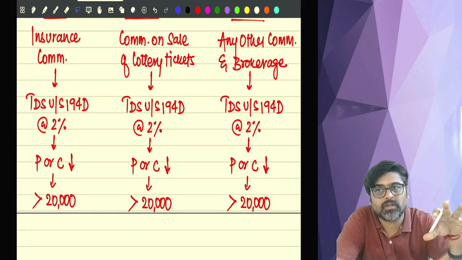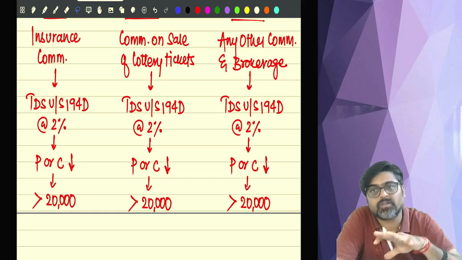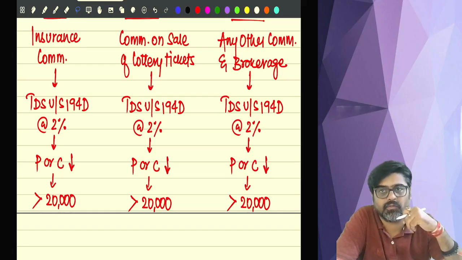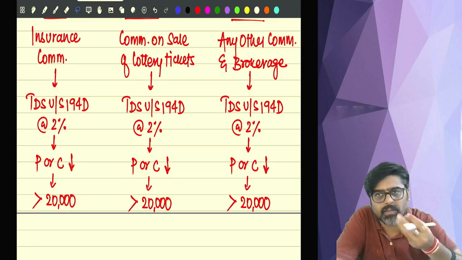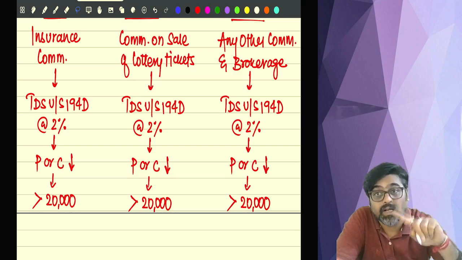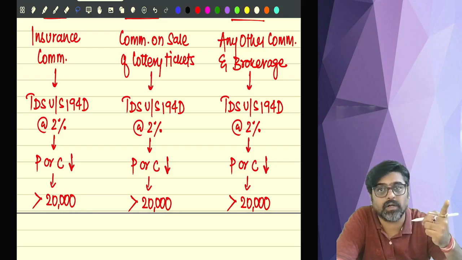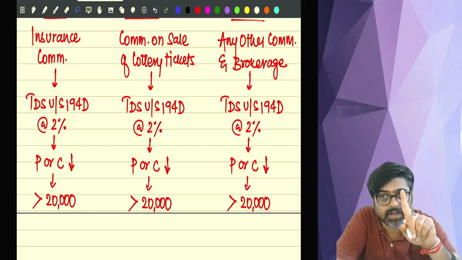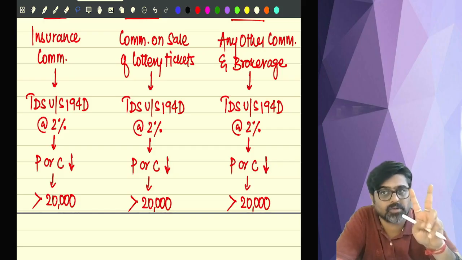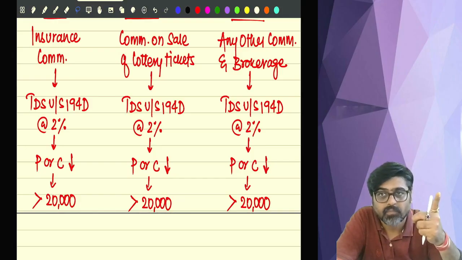So these brokers will place the buying calls, selling calls on the stock exchange on our behalf. For that they charge commission from us. So that commission which is paid to these brokers for sale of shares and securities, on that commission also there is no TDS under section 194H. So you have to remember these two exceptions. Commission paid to BSNL MTNL franchisees, on that commission also there will be no TDS.